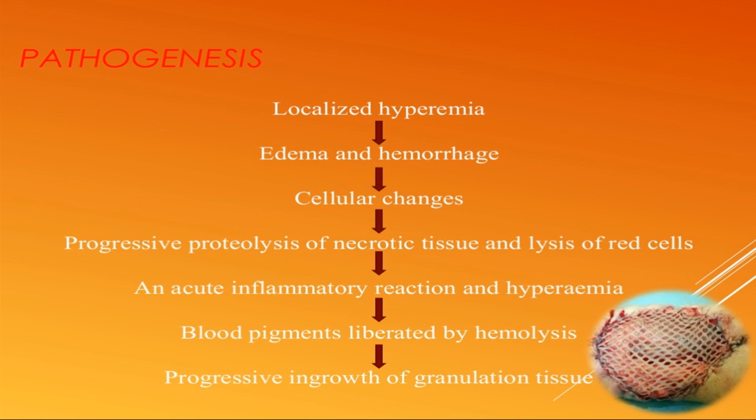Then edema and hemorrhages appear, and within a few hours the affected part gets swollen and hemorrhagic. The amount of hemorrhage is variable, being more marked in the lung and the spleen. As compared to that, it is less in the kidney and the heart.